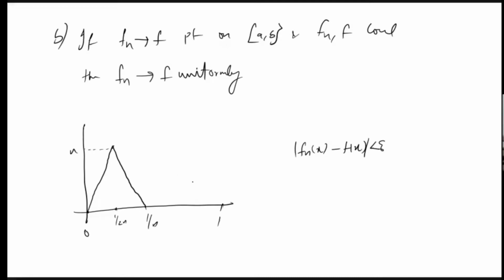We have another result to prove that this is not uniformly convergent. Anyway, here this is an example. If fn converges to f pointwise on closed interval [a,b], and even here all the fn's are continuous and it is converging to 0, but still the convergence is not uniform. So they can confuse you in any ways, but you should be very much aware about constructing these types of examples.